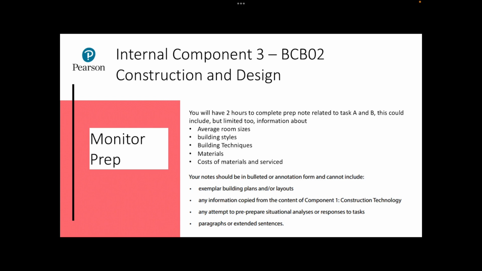Notes should not include exemplar building plans or layouts, information that is copied from the Component 1 construction technology texts, any attempts to prepare situation analyses or responses to tasks, or any paragraphs or extended sentences.